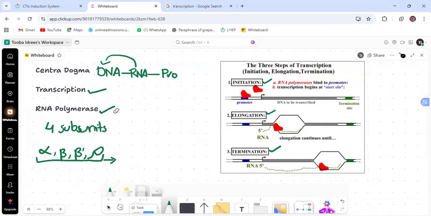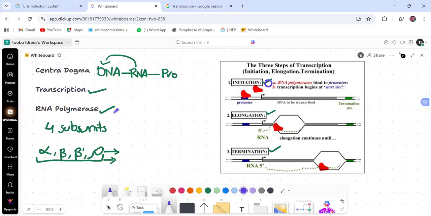This enzyme has four subunits. The first three subunits have one process, and the sigma factor has a different work to perform in transcription. First, I will explain the function of sigma because it works earlier. It has to start the transcription. I will change the color. I will select the purple color. This is a sigma factor.